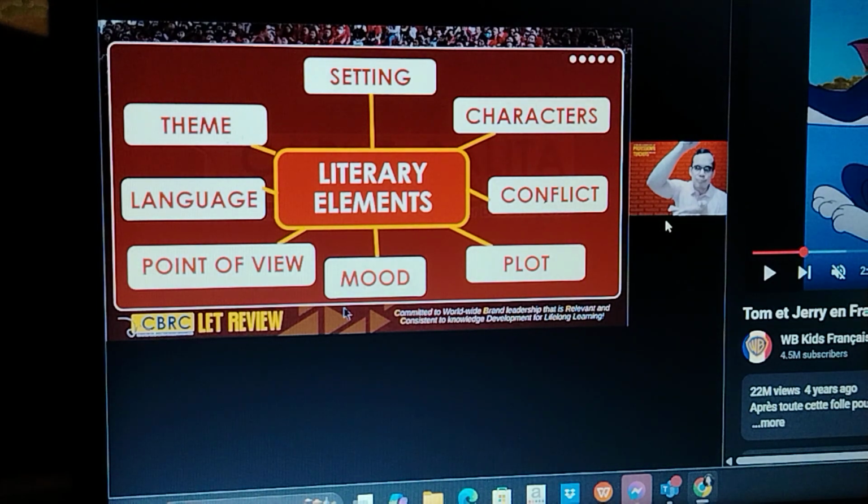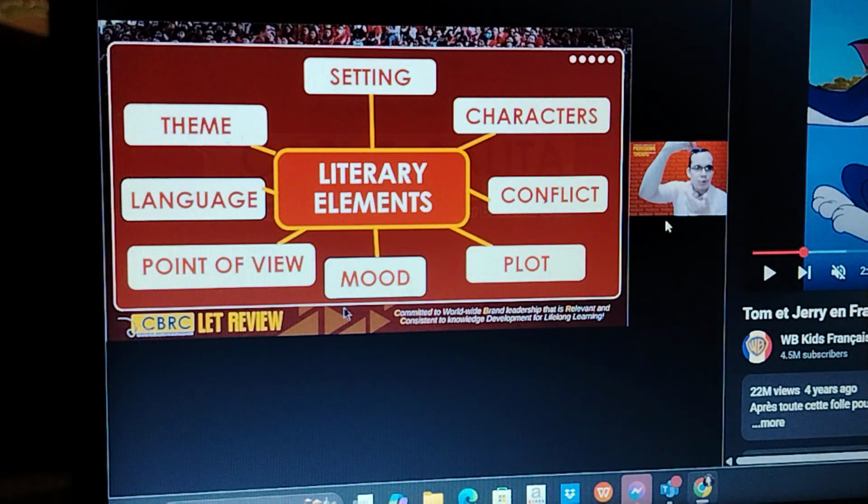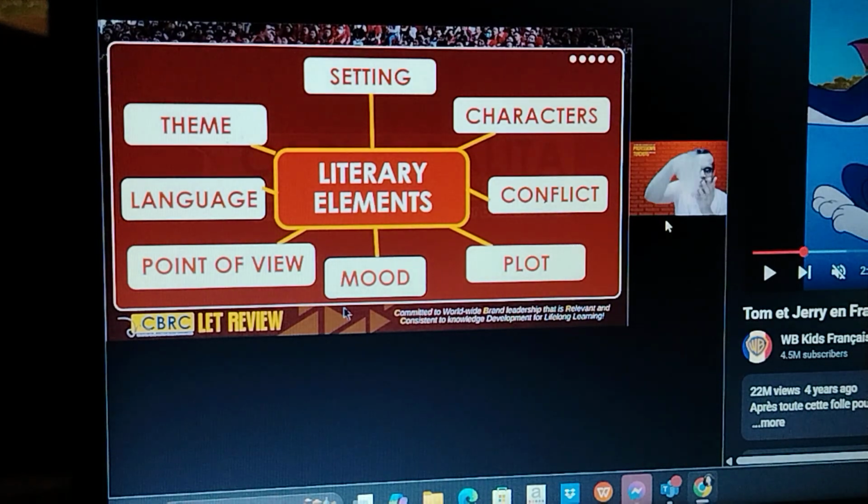Climax is the highest point of the story, where the emotions are at their highest, where let's say the hero confronts his enemy and they're fighting. Next, after the climax, is the falling action, which is a series of events that lead to the resolution. And of course, the resolution is the ending or the conclusion of the story. Now, Freytag's pyramid is under linear plot because the series of events is predictable.